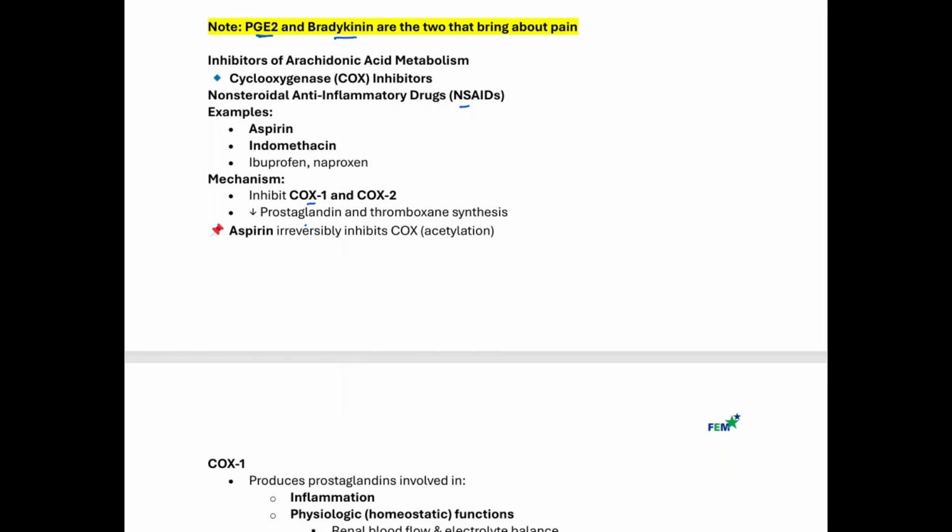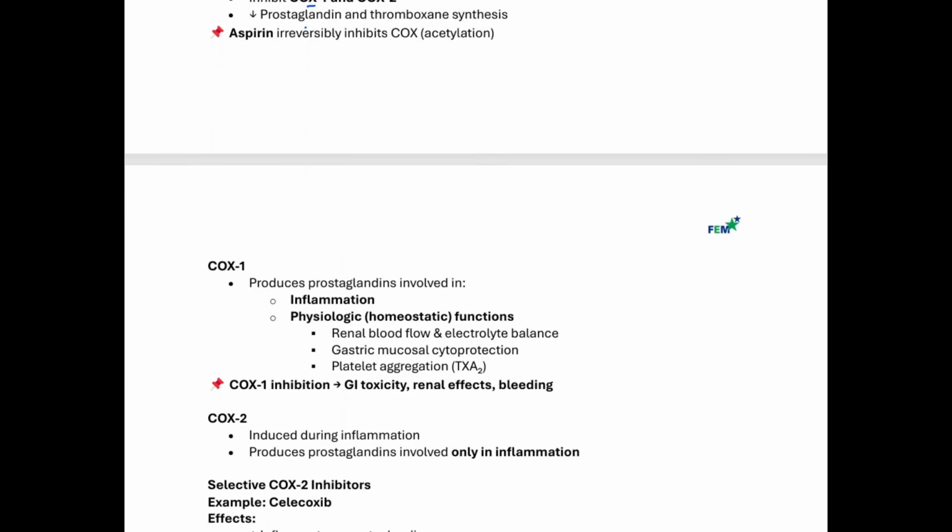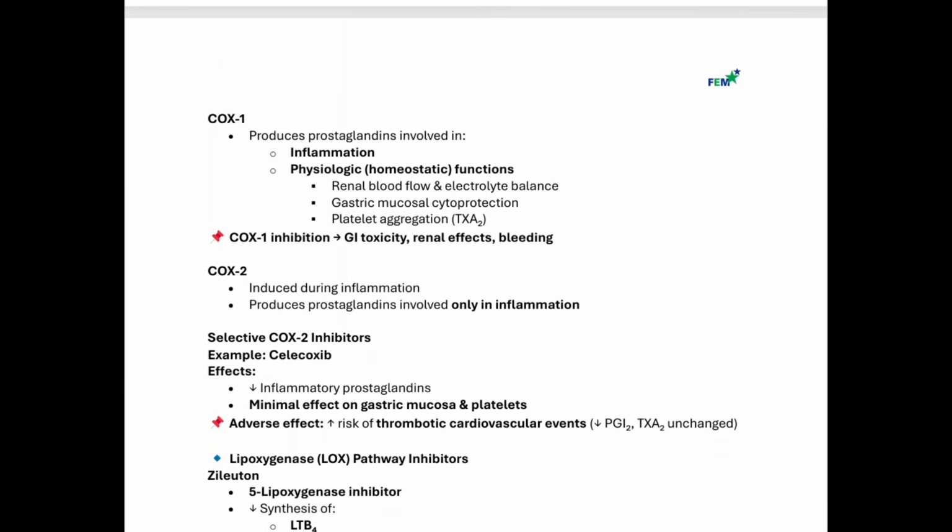And what's the half-life of platelets? Very good, so 7 to 8 days. So that means you will need to produce new platelets for you to have a functioning enzyme. So as you know, COX-1 promotes prostaglandin, which is involved in inflammation and also physiologic homeostatic function. So for instance, like what we mentioned earlier, the renal blood flow, electrolyte balance, gastric mucosal cytoprotection, and platelet aggregation, which is the thromboxane A2.